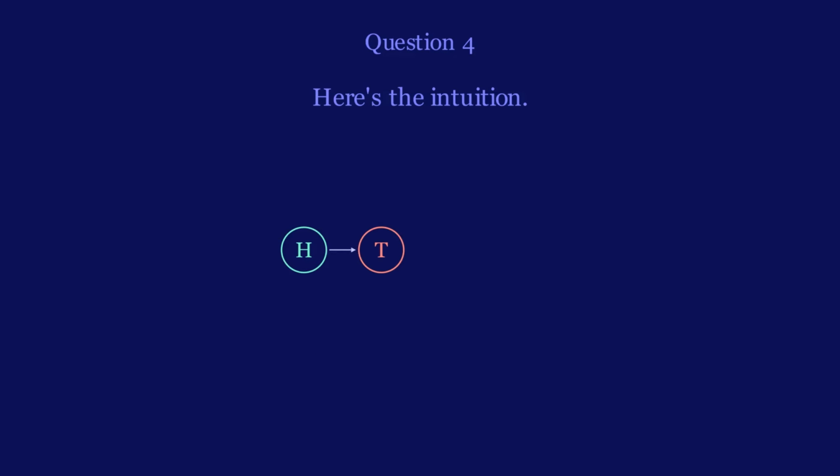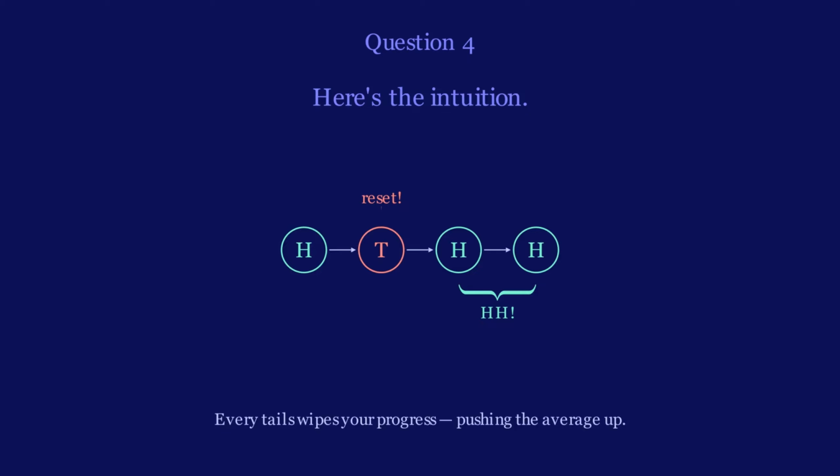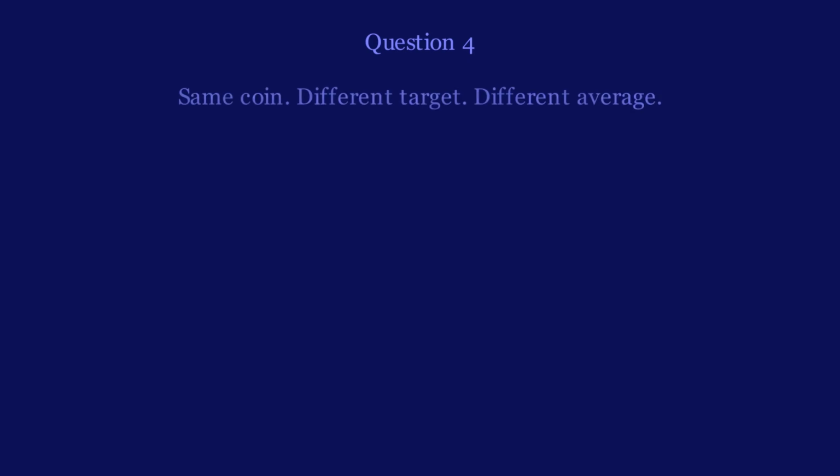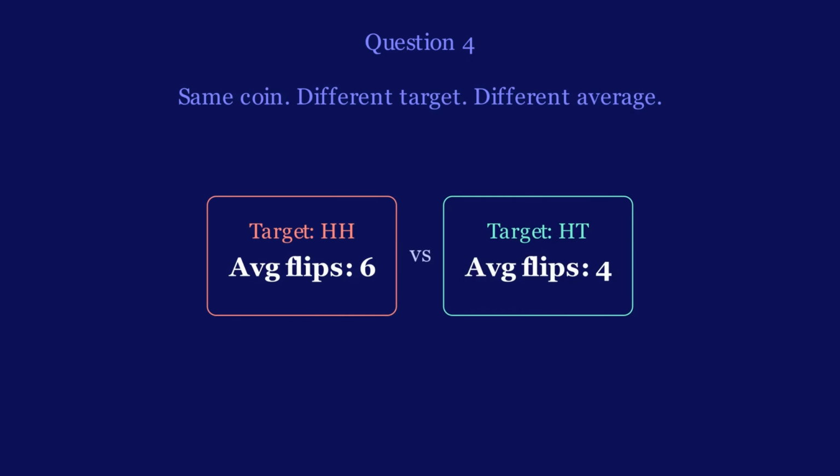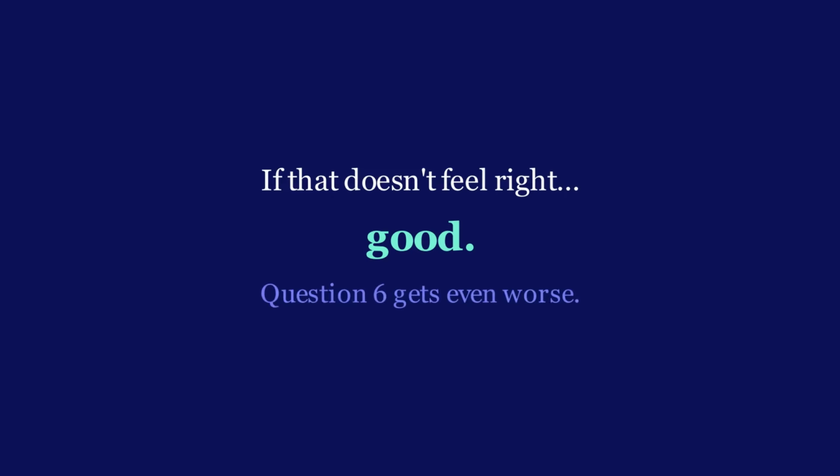Here's the intuition. Every time you flip a head, you're close. But if you get tails, you reset. So you keep losing progress, and that pushes the average up. But here's where it gets interesting. If instead you're trying to get head and tail, it only takes 4 flips on average. Same coin, same probabilities, completely different results. If that doesn't feel right, good. Question 6 gets even worse.